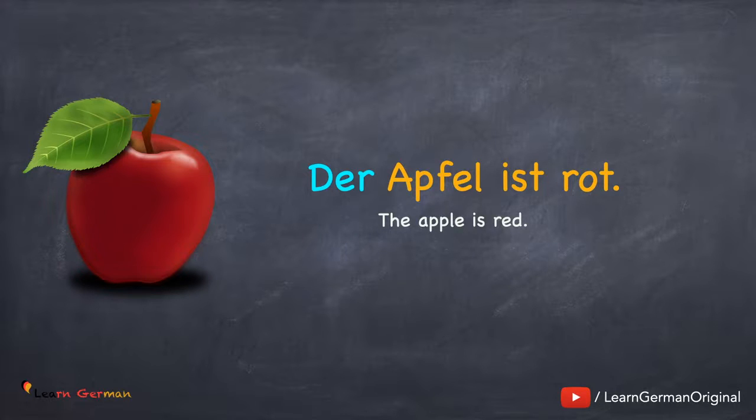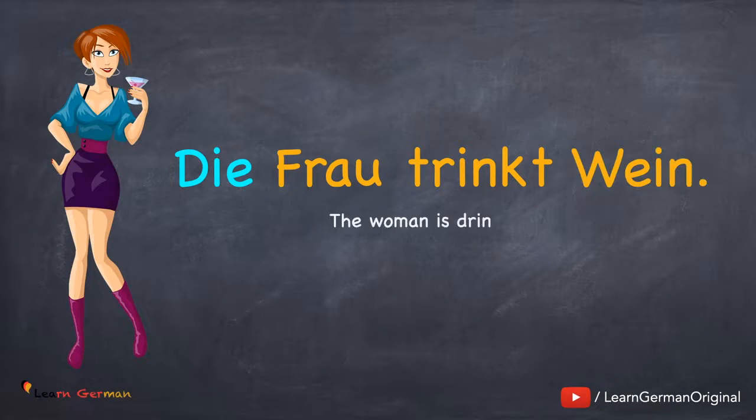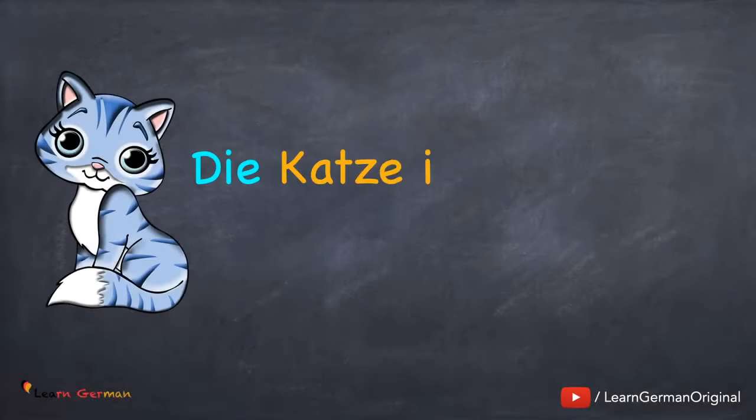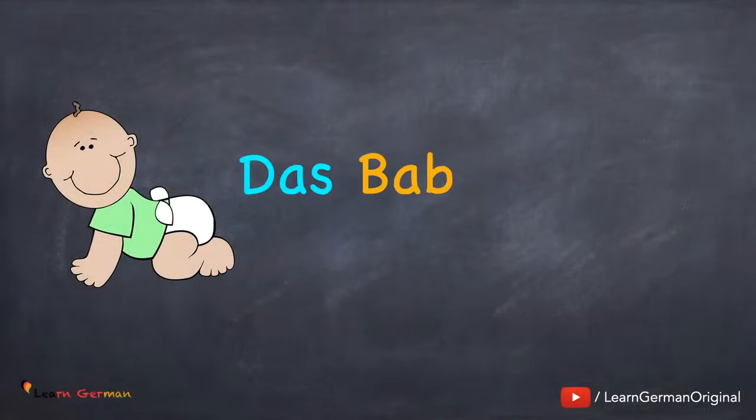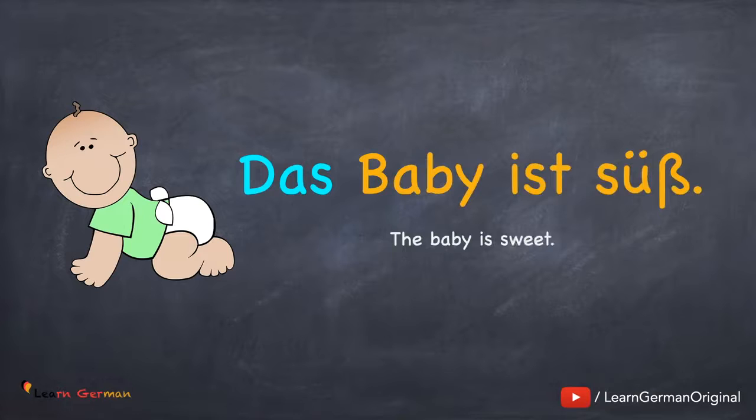Artikel der ist maskulin. Let's come to the next article. Die Frau trinkt Wein. Here my article is die. Die Katze ist freundlich. Here my article is again die. The article die is feminine. The next one is das.